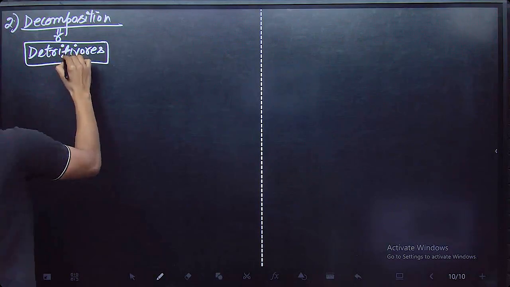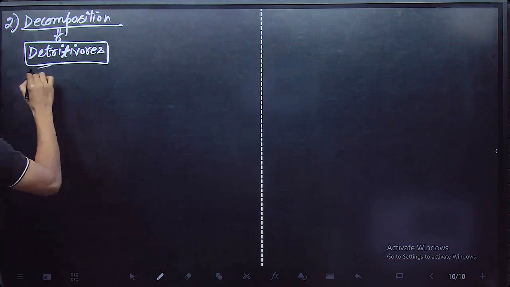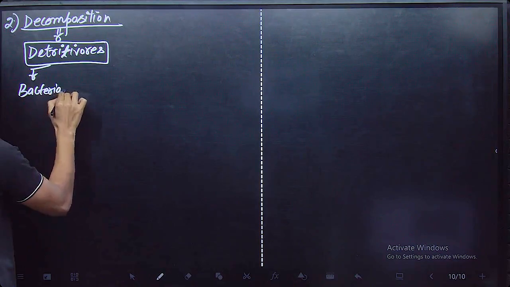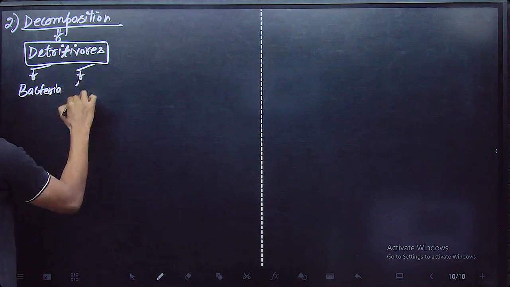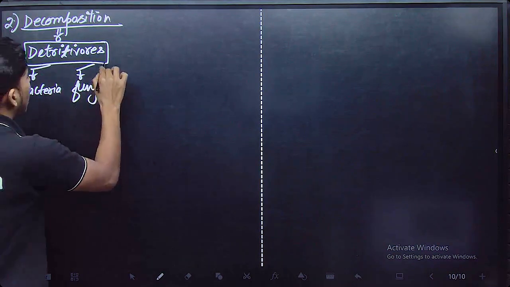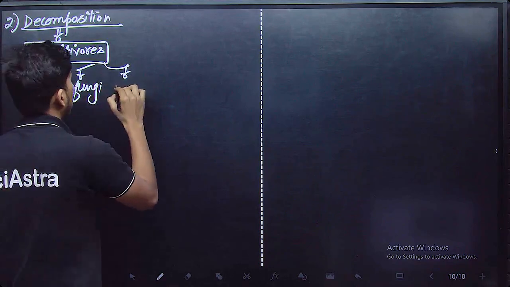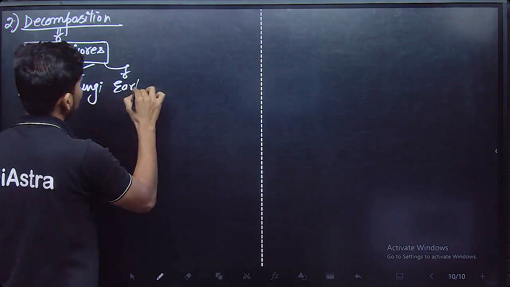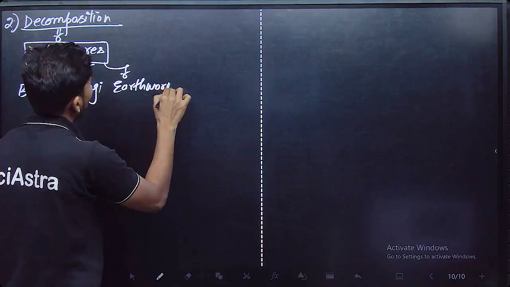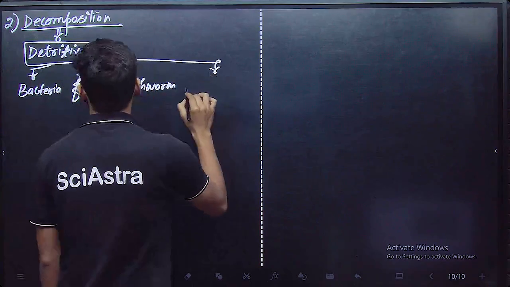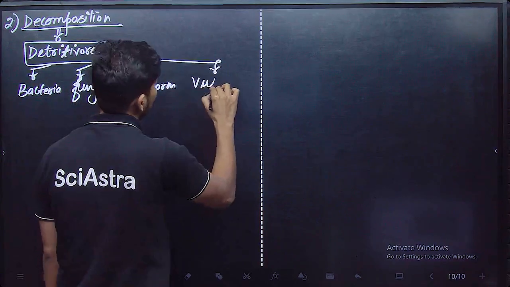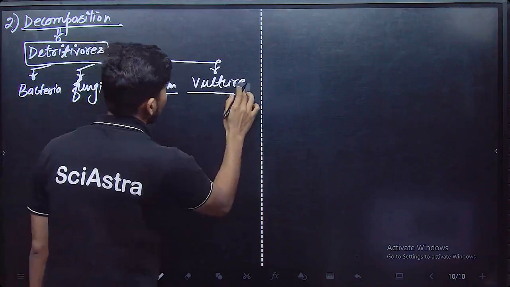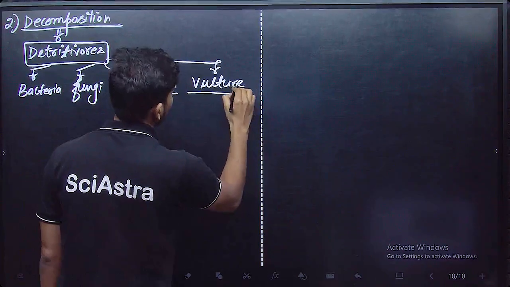Now what are detritivores? Detritivores can be anything. Bacteria can be detritivores if they are able to degrade. Fungi can be detritivores. Earthworms, when they decompose organisms or something in the soil, also act as detritivores. And vultures, because they feed on dead and decaying matter, are also detritivores.